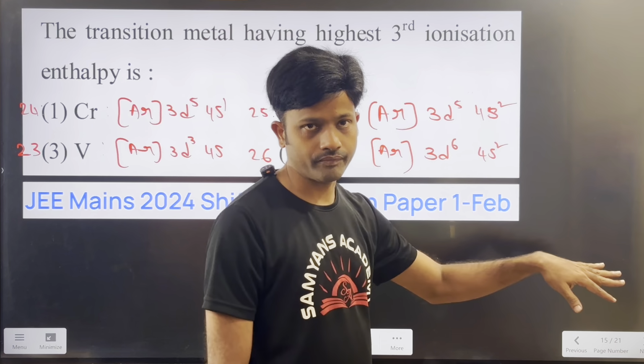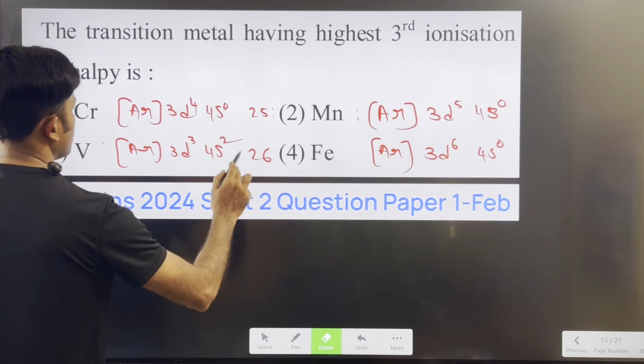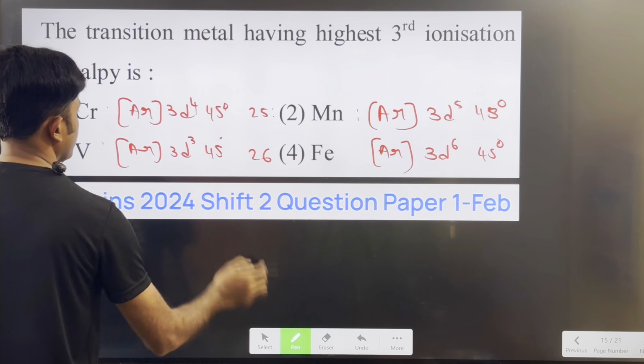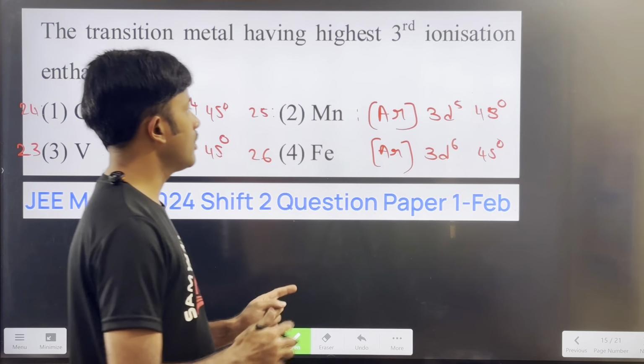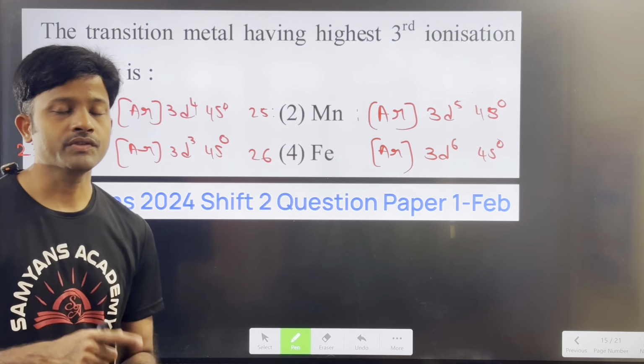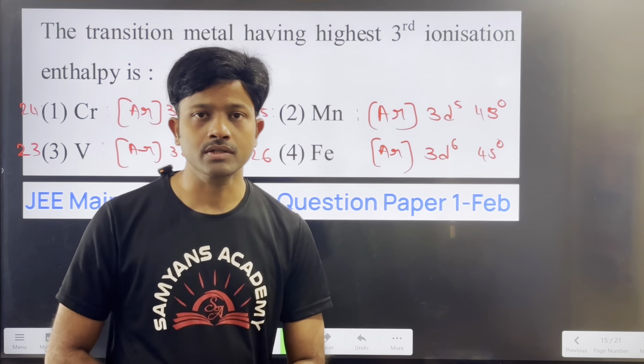After removal of 2 electrons, this will become argon 3d4 4s0, and this will become 3d3 4s0. Now you see, among all the electron configurations, which one has a half filled configuration?